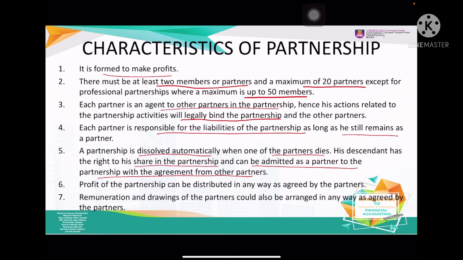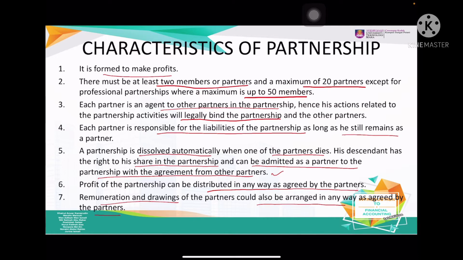So his descendant has the right to share his share in the partnership and can be admitted as a partner to the partnership with the agreement from the other partners. Right, next one, the partnership profit can be distributed in any way that is agreed by the partners. So it means that if they agree among themselves, they can use it in the partnership. So remuneration and drawing, partners could be arranged in any way as agreed by the partners.